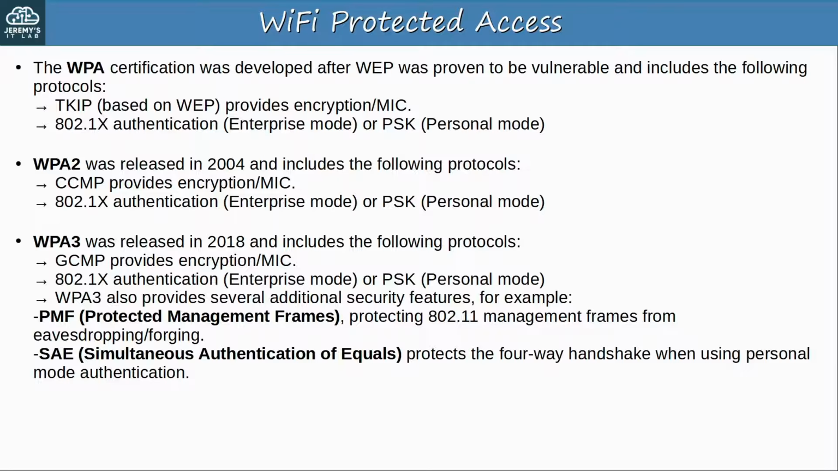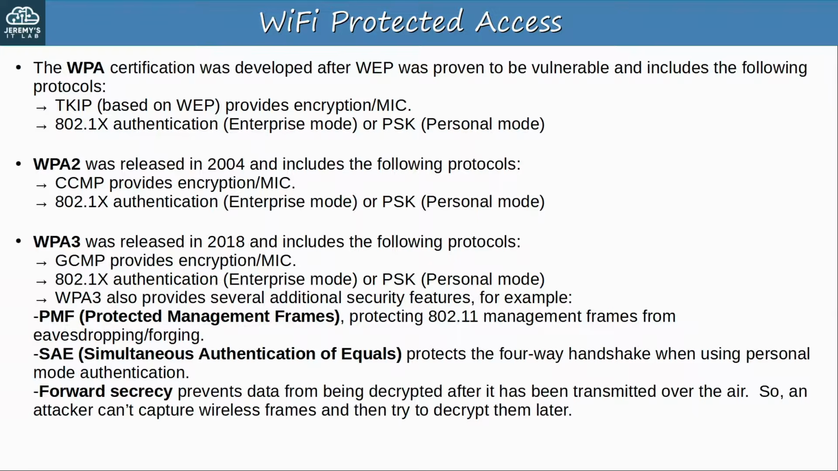Also, SAE, Simultaneous Authentication of Equals. It protects the four-way handshake when using personal mode authentication. The last example I'll give is forward secrecy. It prevents data from being decrypted after it has been transmitted over the air. This protects against attacks in which an attacker captures wireless frames and then tries to decrypt them later to read the contents. Okay, that's all I'll say about the WPA certifications.